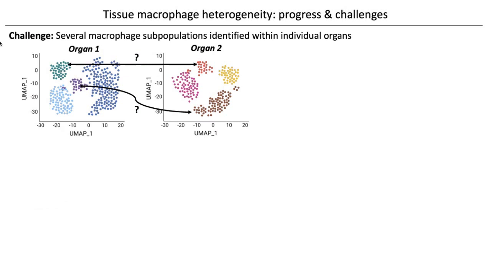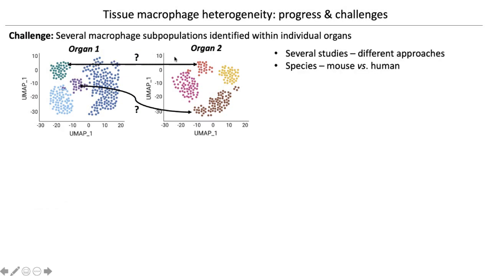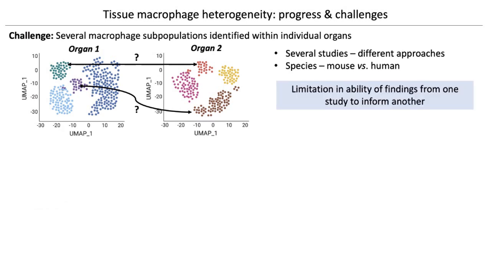How are these different subsets in different organs related to each other, if at all? And this is further complicated when you consider the number of different studies with different approaches and also different species. So we do appreciate this heterogeneity, but there's a lack of a consistent approach that's limiting our ability to translate findings from one study to another.